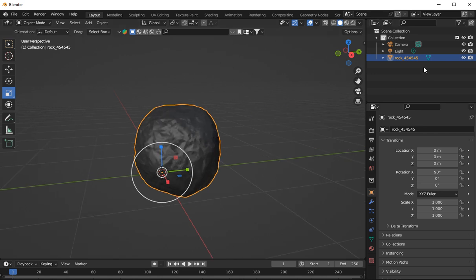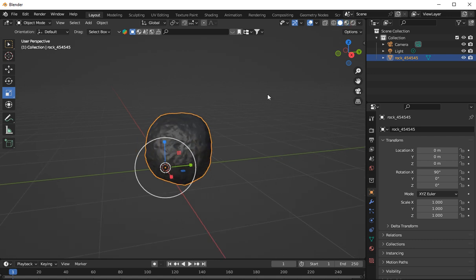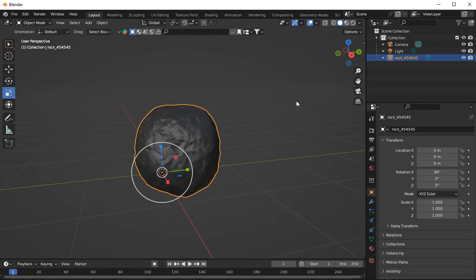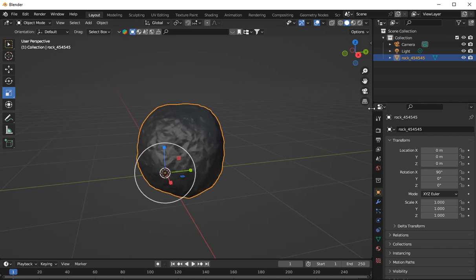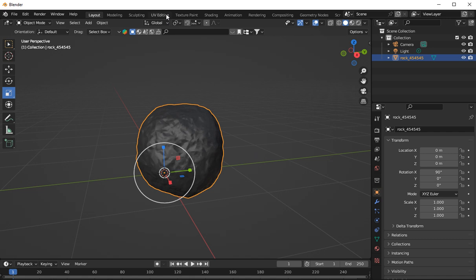Now this colour here is actually the colour that's in the gap. So if you look at it in proper sunlight, it looks like that. Look, it actually is the same colour as that. So it's not actually that colour, just to let you know that. But we're not here to colour in the rock. We're here to learn about the UV map.